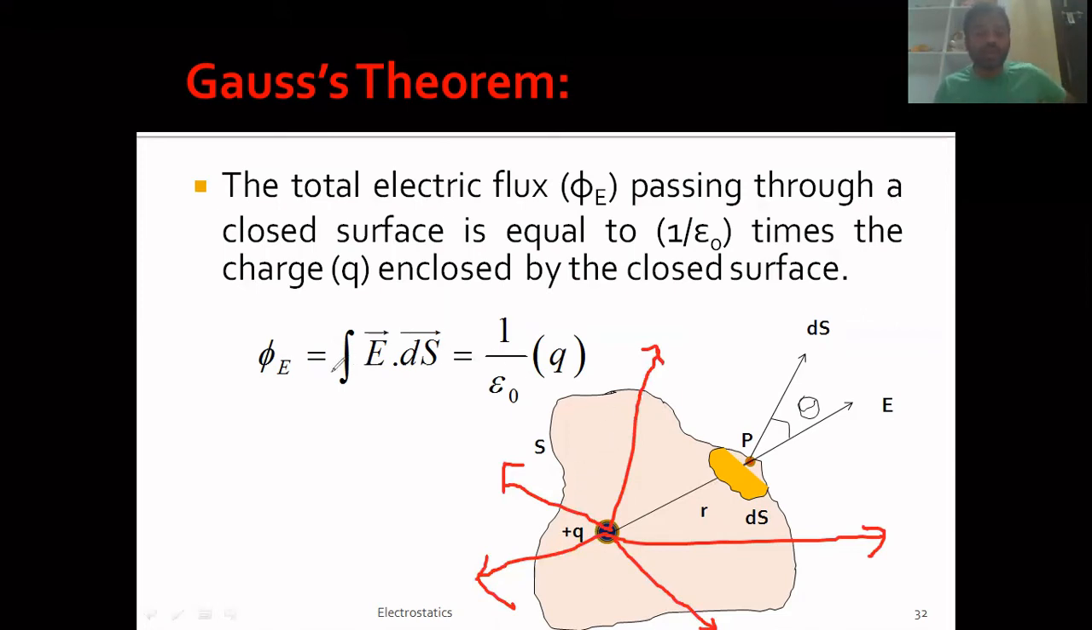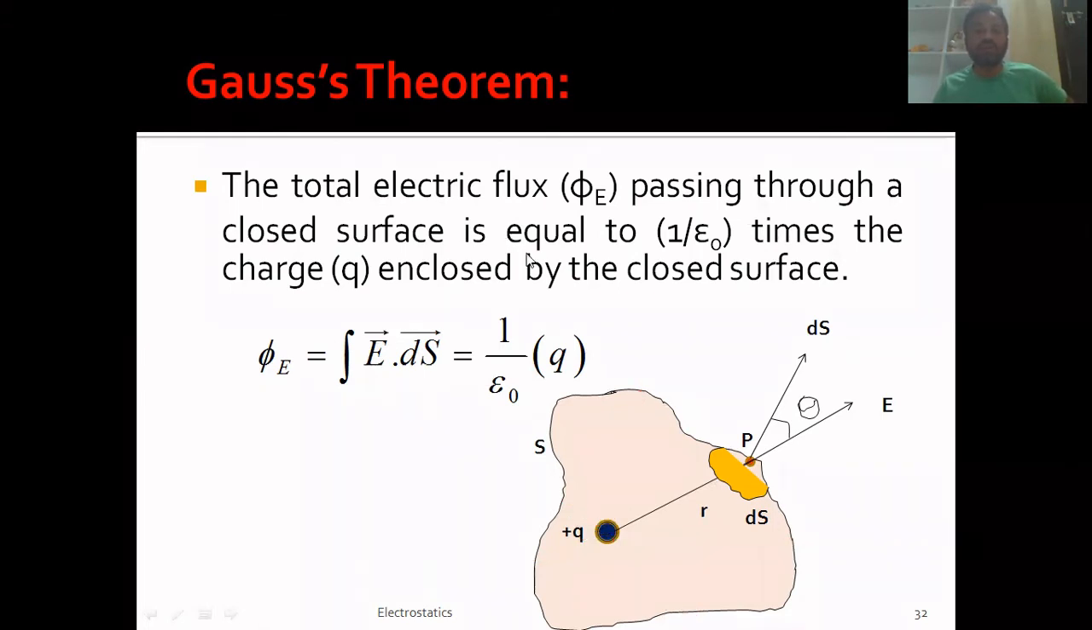Please remember, the flux, as you already know, is denoted by phi e, and it is also denoted as integral E dot ds. It will be equal to 1 by epsilon 0 times the charge enclosed by it. This is Gauss theorem. We try to prove it now, so we move on to our next slide.